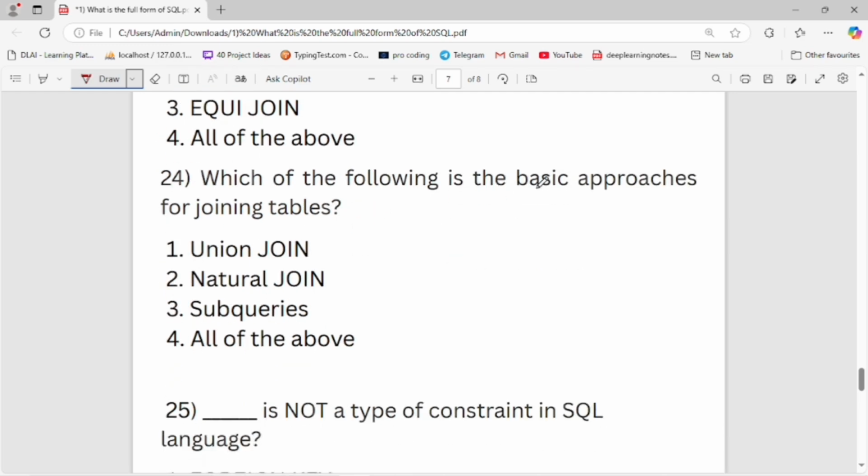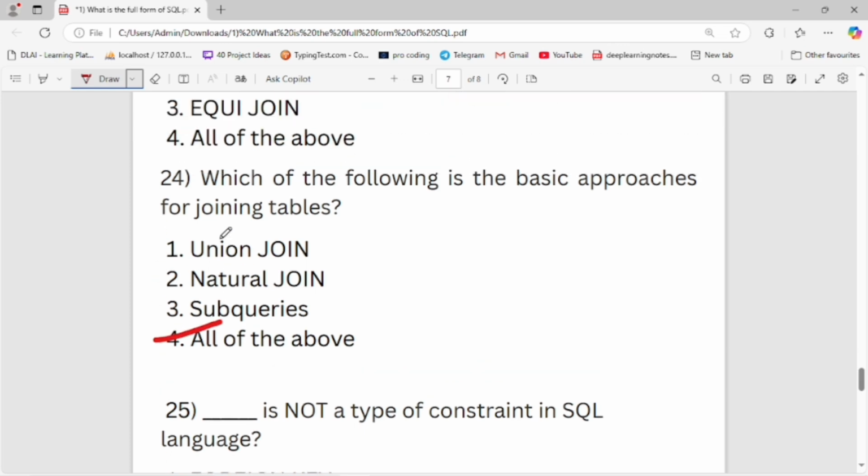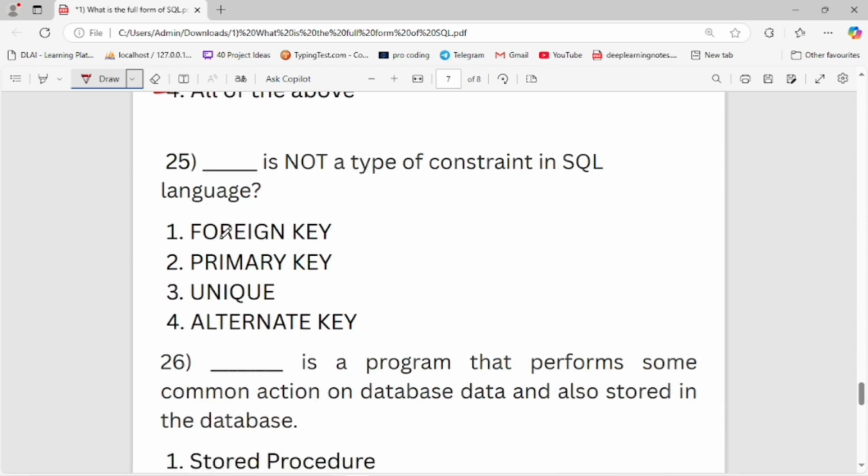Which of the following is a basic approach for joining tables? First is union join, second is natural join, third is subquery, fourth is all of the above. Fourth is the right option for the basic approach for joining tables. Now let's move to the next question.